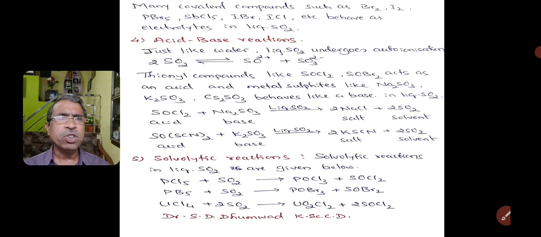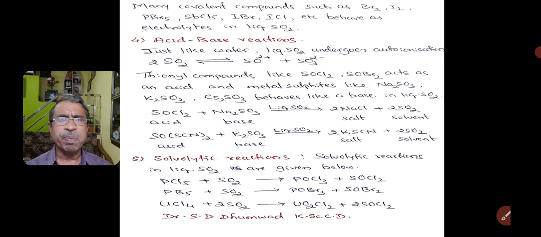In general, when a salt is treated with a solvent, we get another salt and an acid is produced. SOCl2 is nothing but an acid in liquid sulfur dioxide.